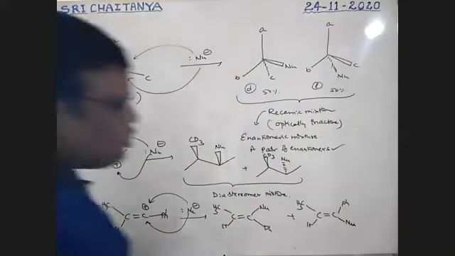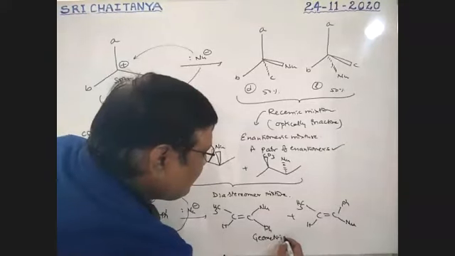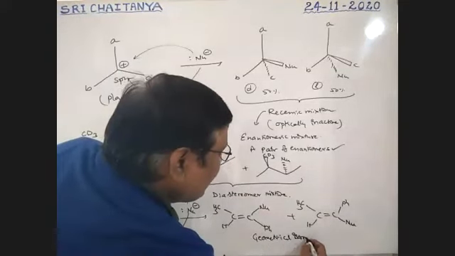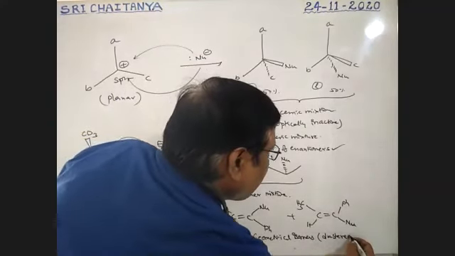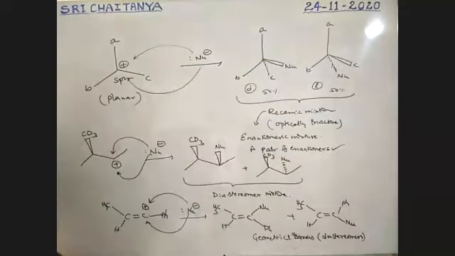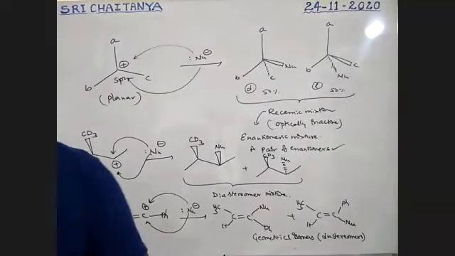These are geometrical isomers, boys, nothing but diastereomers. All these are possible. Very, very important.